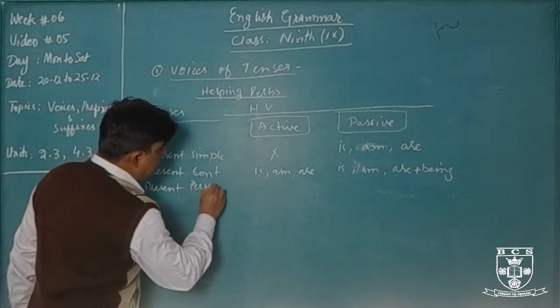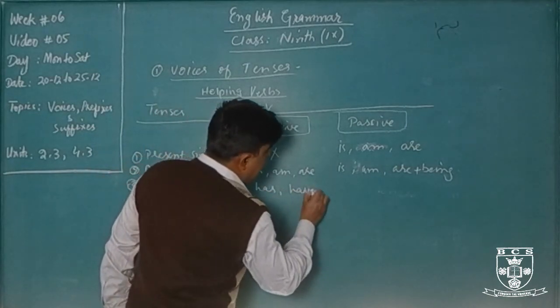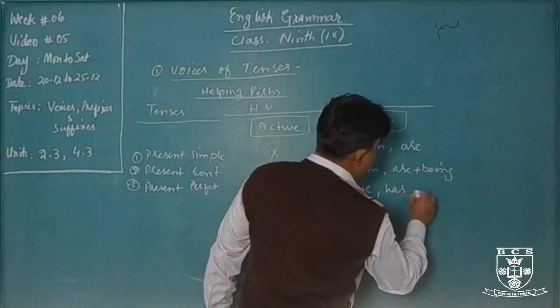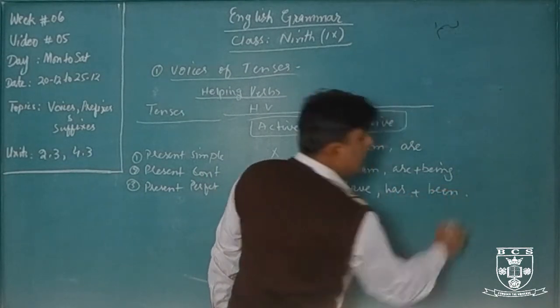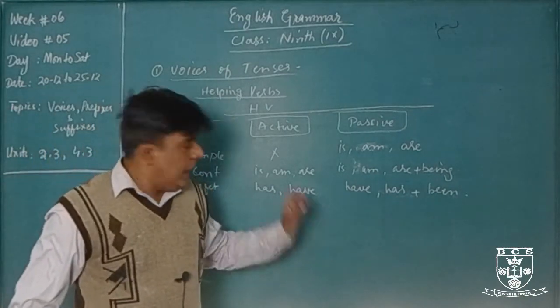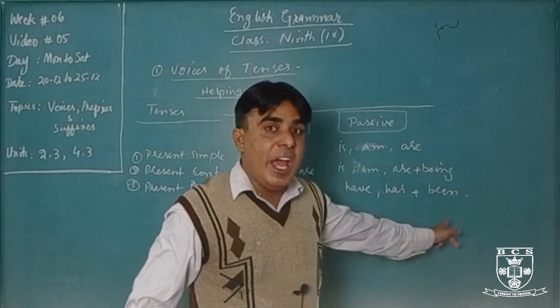Now present perfect. Has and have. These are the helping verbs of present perfect tense in active voice. In passive voice, which are the helping verbs? Has been, have been.